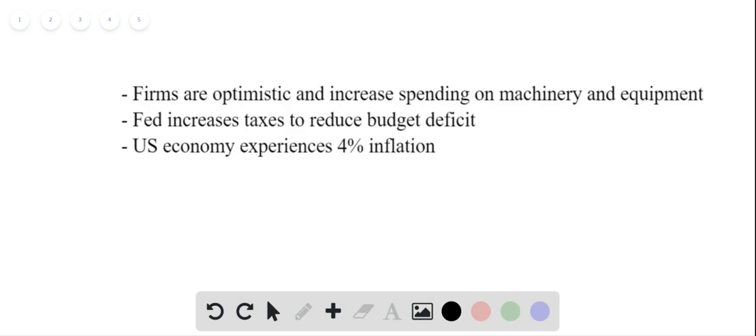machinery and equipment. So, owing to this increased optimism, when the firms increase their investment spending, there will be an increase in investment in the economy, and this will cause a shift of the aggregate demand curve to the right.